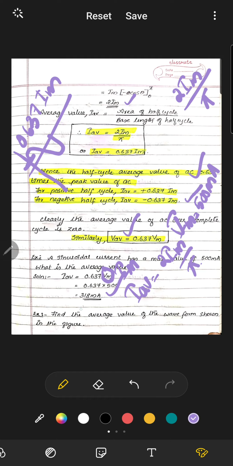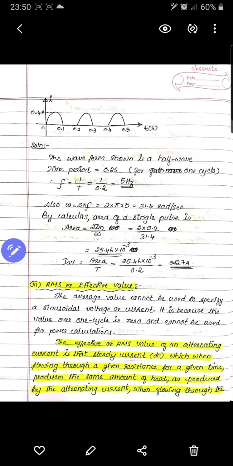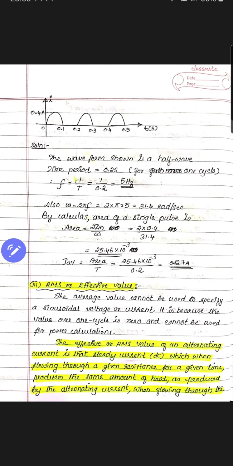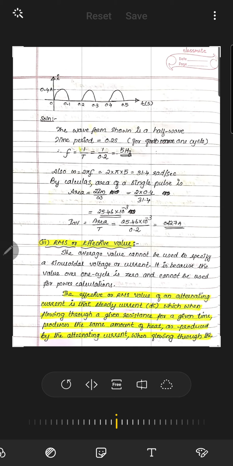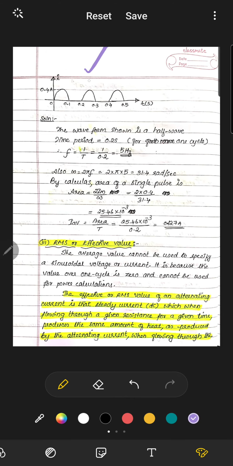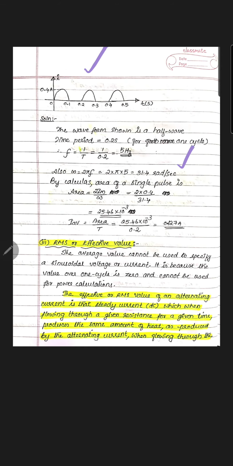Then the next one is to find the average value of the waveform shown in the figure. Here we can see a waveform of a half wave rectifier. For a full cycle, this is the base length from 0 to 0.2. The waveform shown is a half wave. The time period is 0.2 second for one cycle. f is equal to 1 by T, that is 1 by 0.2, which is 5 hertz. Also, omega is equal to 2 pi f, that is 2 into pi into 5, which is equal to 31.4 radian per second.